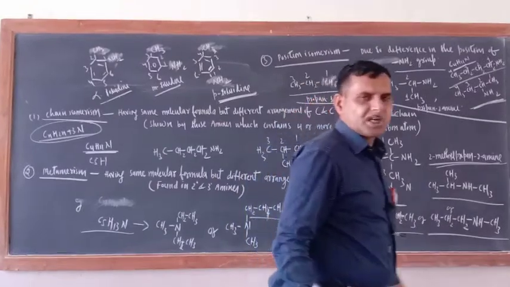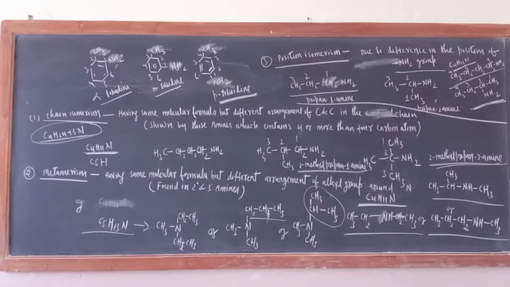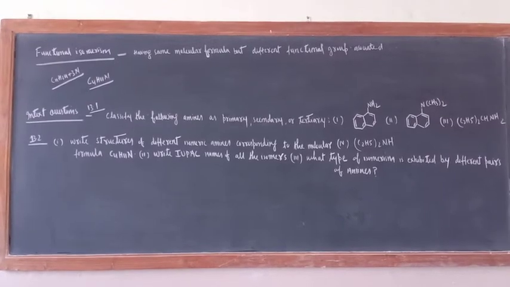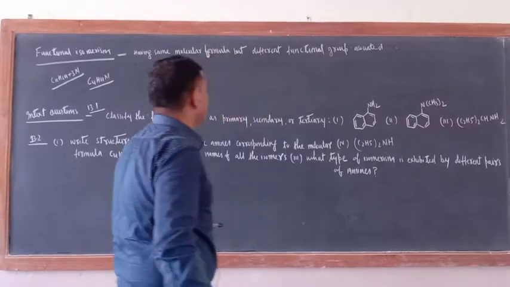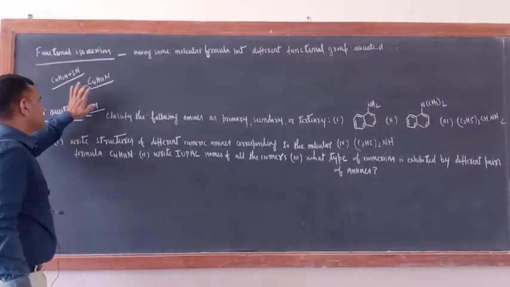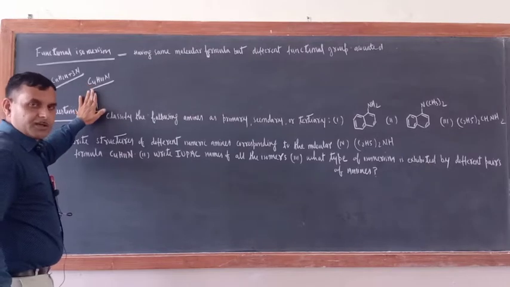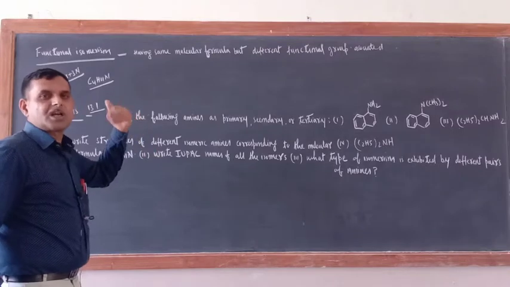So in this way, position isomerism is also over. The last one is functional isomerism. That is only important. Just see here. The last isomerism is functional isomerism, having the same molecular formula but different functional groups associated with the molecules. Suppose this is the molecular formula, and now we can prepare 1 degree, 2 degree, 3 degree amines. Actually, 1 degree, 2 degree, 3 degree amines are the functional isomers.